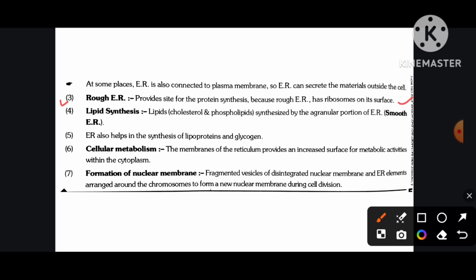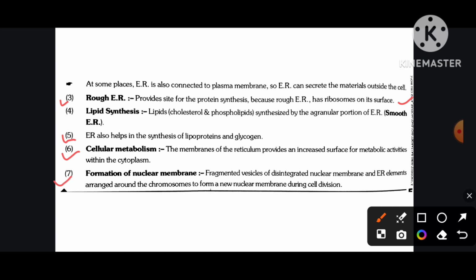Lipid synthesis. Lipids, cholesterol, and phospholipids are synthesized by the agranular portion of endoplasmic reticulum, the smooth endoplasmic reticulum. Endoplasmic reticulum also helps in the synthesis of lipoprotein and glycogen. Cellular metabolism. The membranes of the reticulum provide an increased surface for metabolic activities within the cytoplasm.